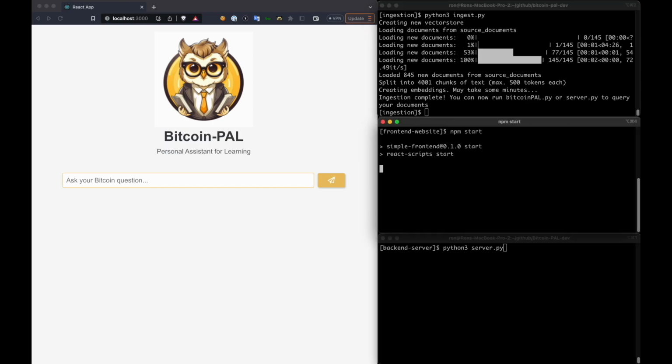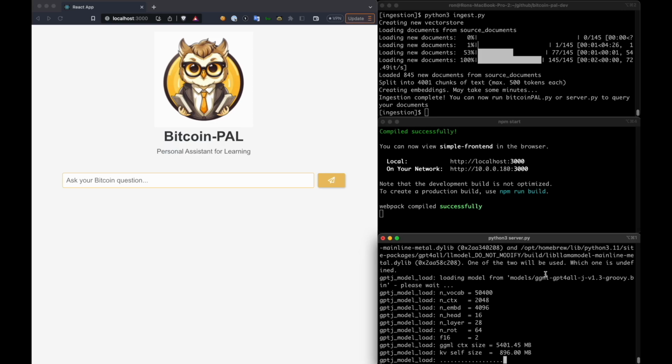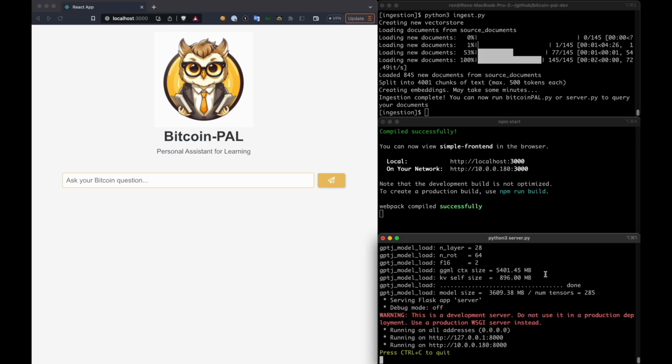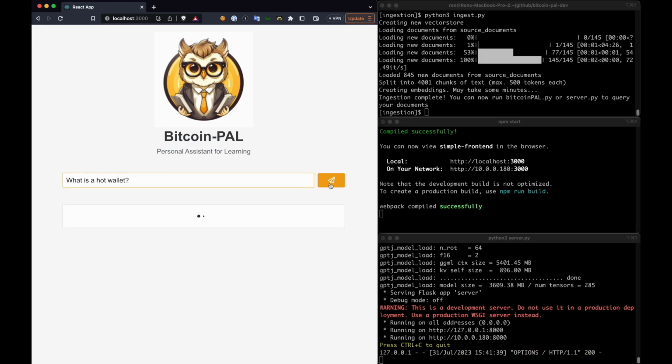So we're going to go ahead and restart our front end, and you'll see the page refresh there on the left. We've done some fade in animations, try to make it smooth. And we're going to start the back end server, which is listening on a port. So it's loading the GPT model. And if we go over to the left-hand side, we can now start to query on port 8000 from our front end. So we're going to ask this, what is a hot wallet, and query it.